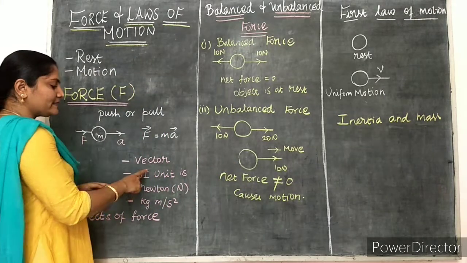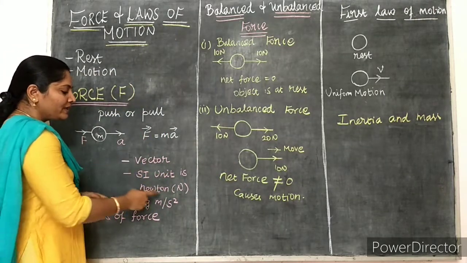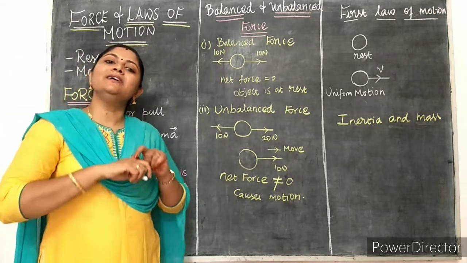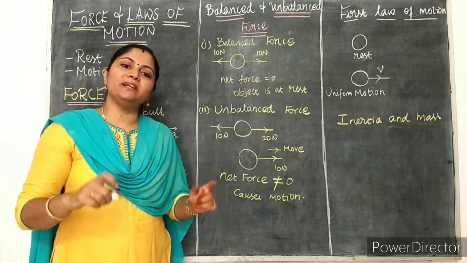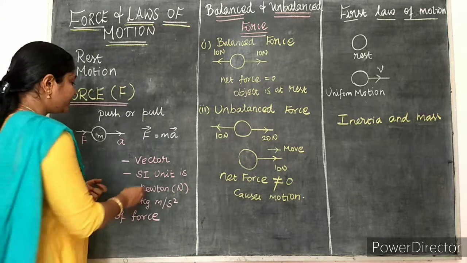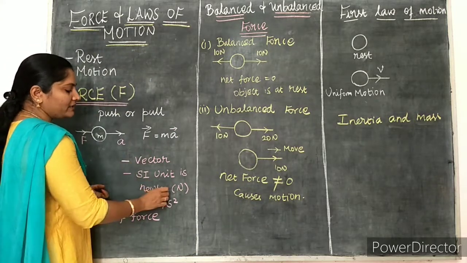Next, what is the SI unit of force? It is nothing but the newton, because Newton conducted a series of experiments to establish the concept of force as well as motion. So remember, the SI unit of force is the newton.